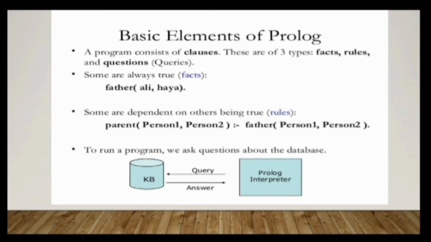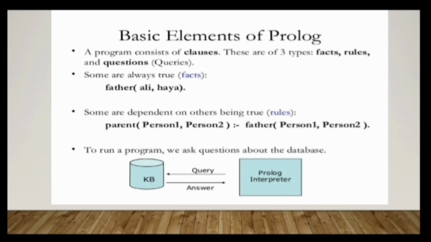So this is nothing but a general example. So next is questions or queries. To run a program, we ask questions to the database. So to this database, we give a query. This Prolog interpreter will give us the answer. So this is how Prolog works. The three main things: facts, rules, and queries.